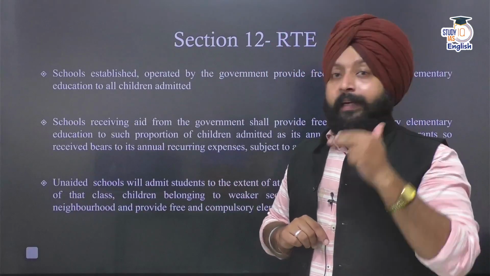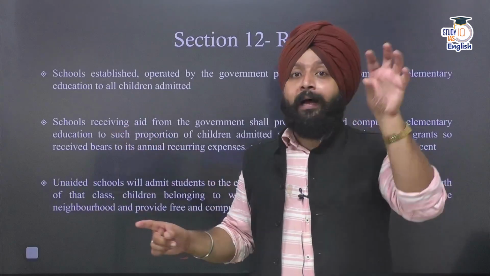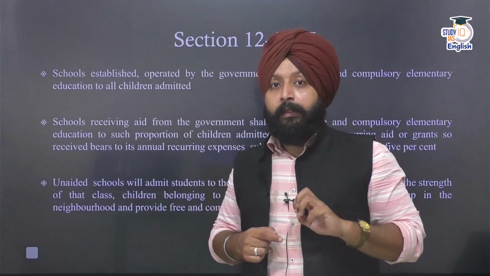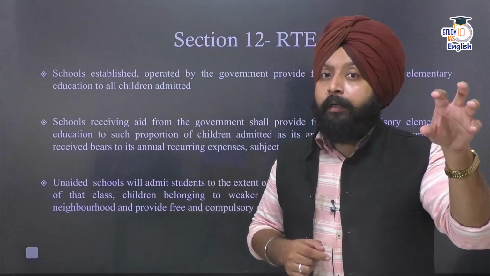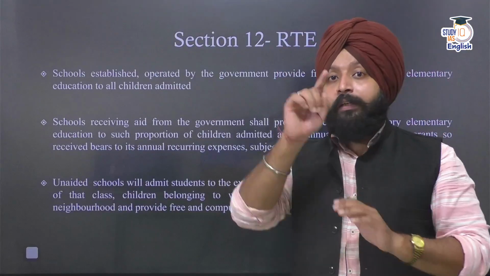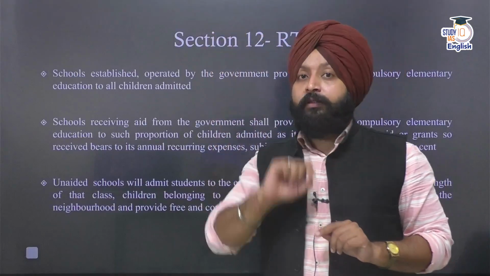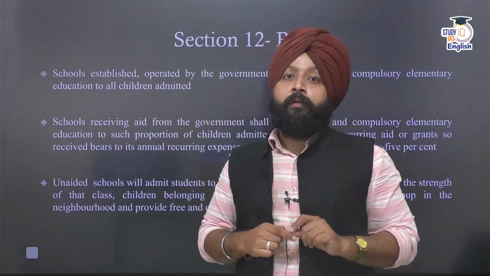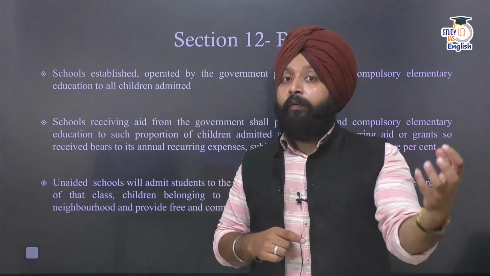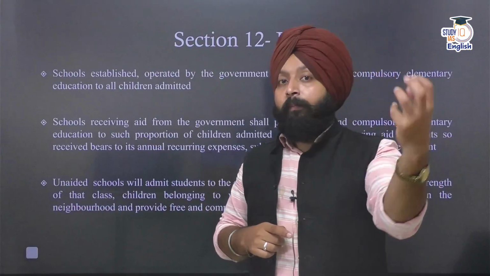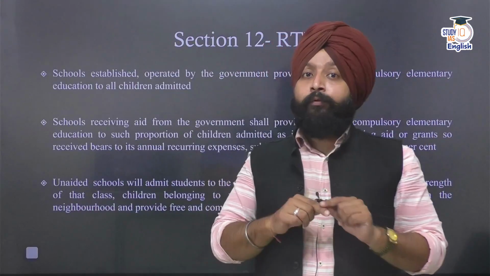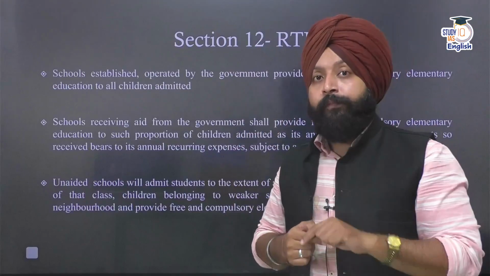One. Secondly, those schools that are run by private individuals or entities, but who are receiving funds from the state, who are receiving economic help or aid from the state. Now these institutions, as they are receiving money from the state, have to contribute to education. How?